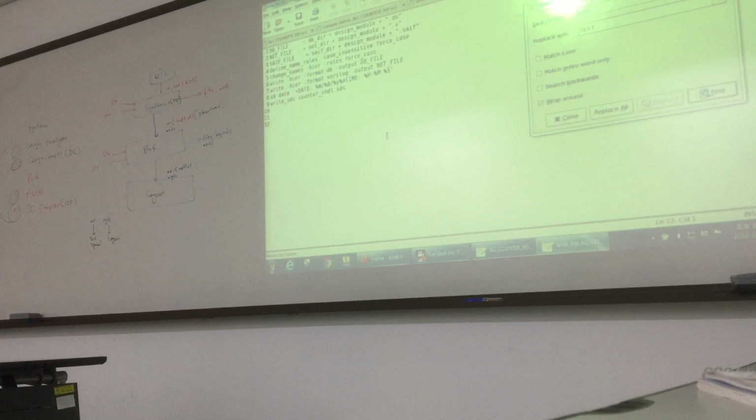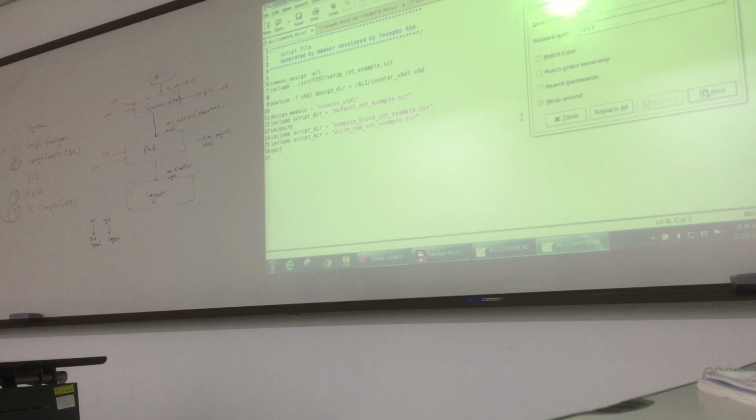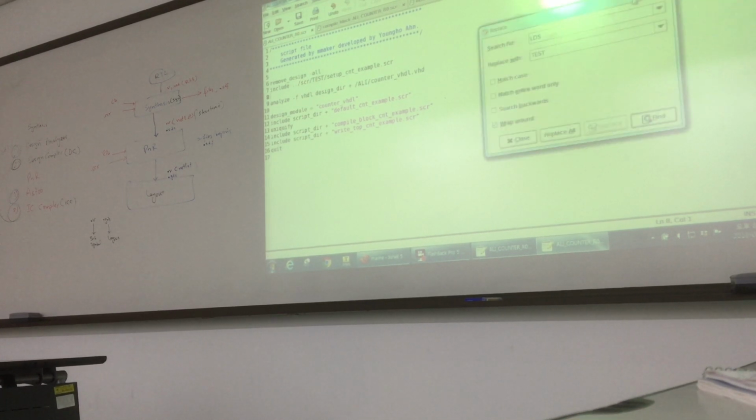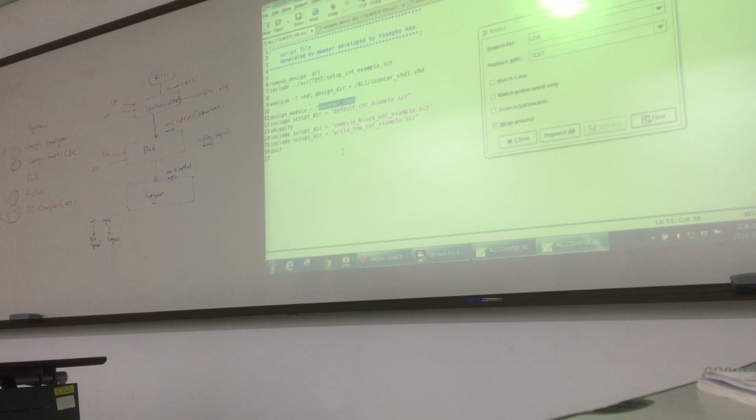So it also doesn't have location information. So the next is, for example, you see, this one is the module name, design module, counter underscore VHDL. So similarly, I will do Control H for this one.